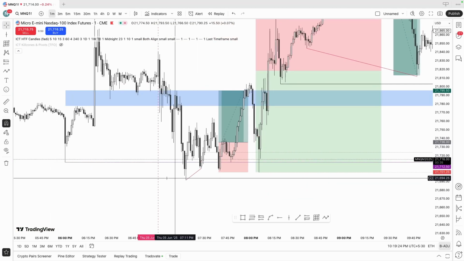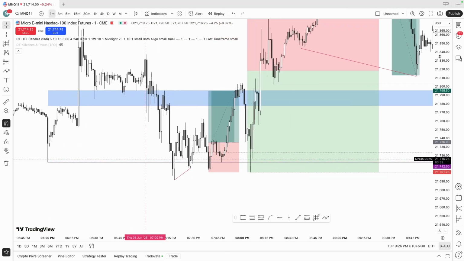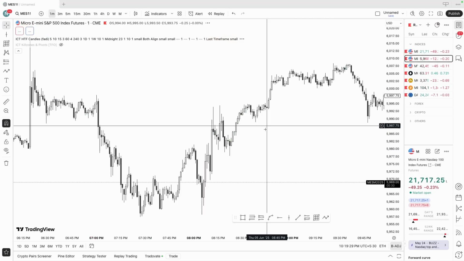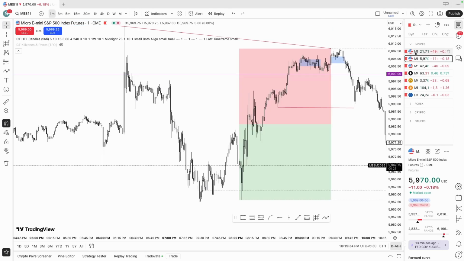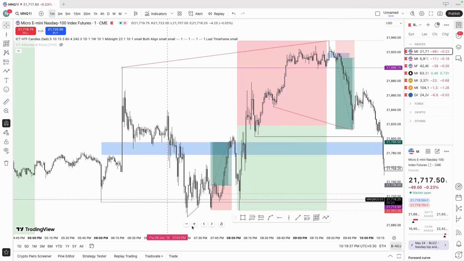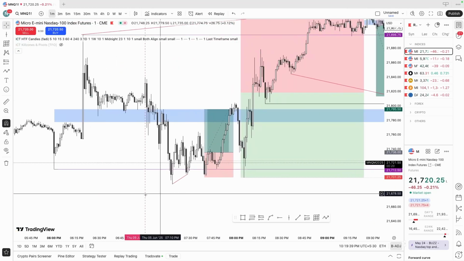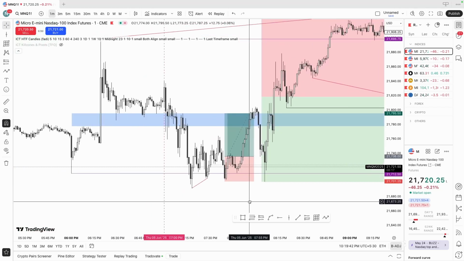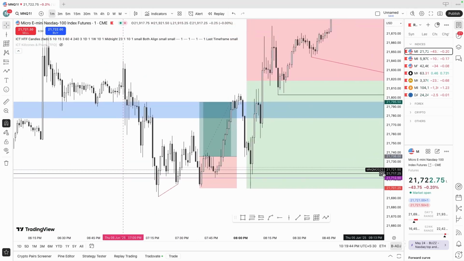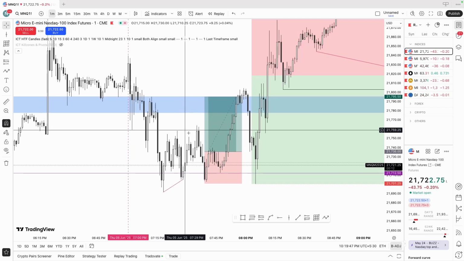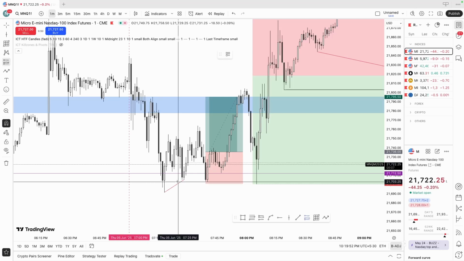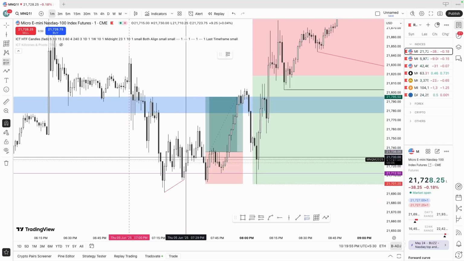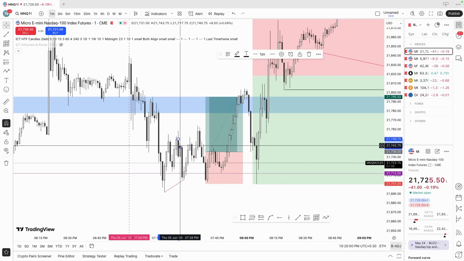What did I wait for? I waited for an SMT divergence. We had an SMT divergence with ES. The divergence was right here. So we had an SMT divergence, we swept liquidity, and then I waited for an inversion over here. Actually, my first trade was right here. We created an SMT divergence, and we created a CISD over here. So this was the CISD.